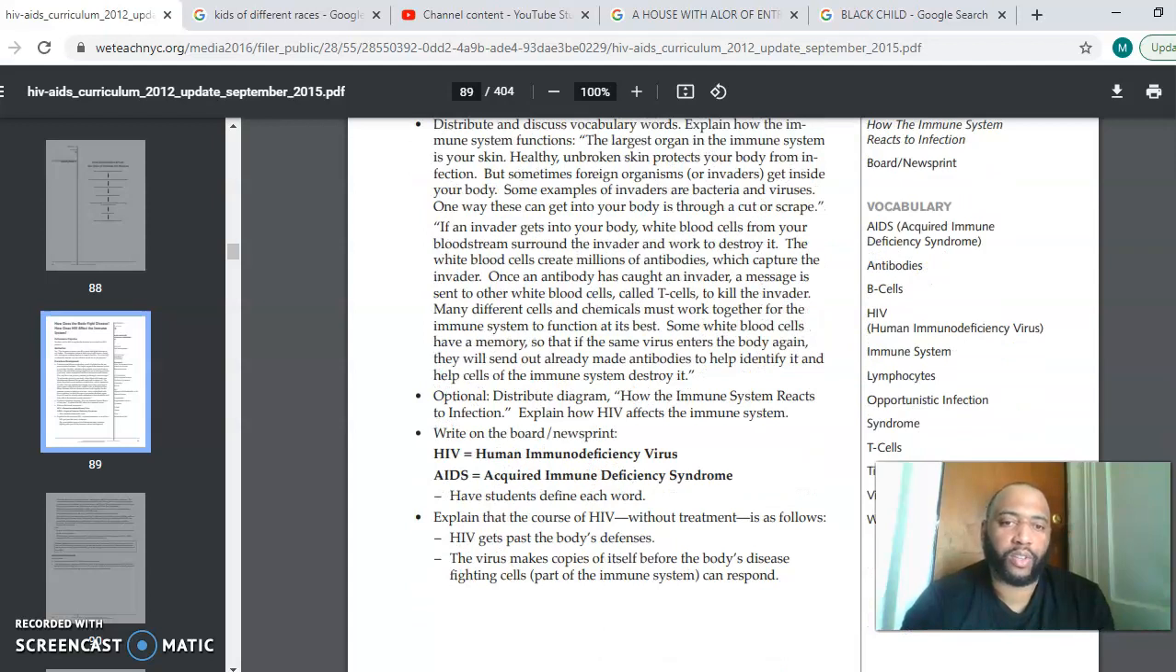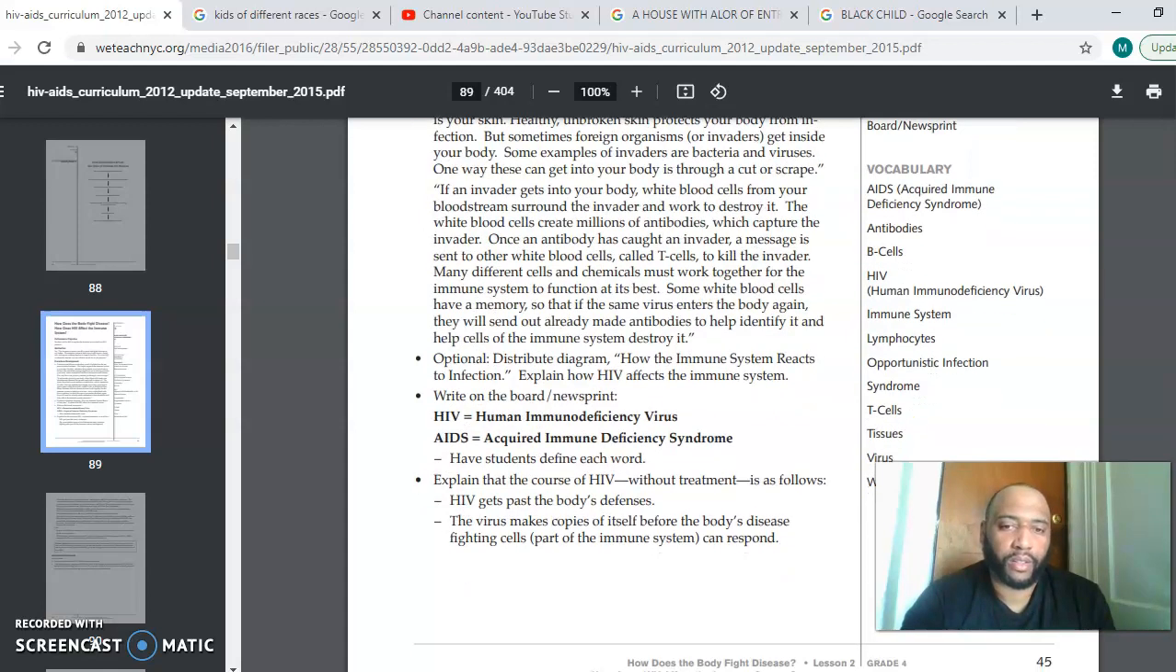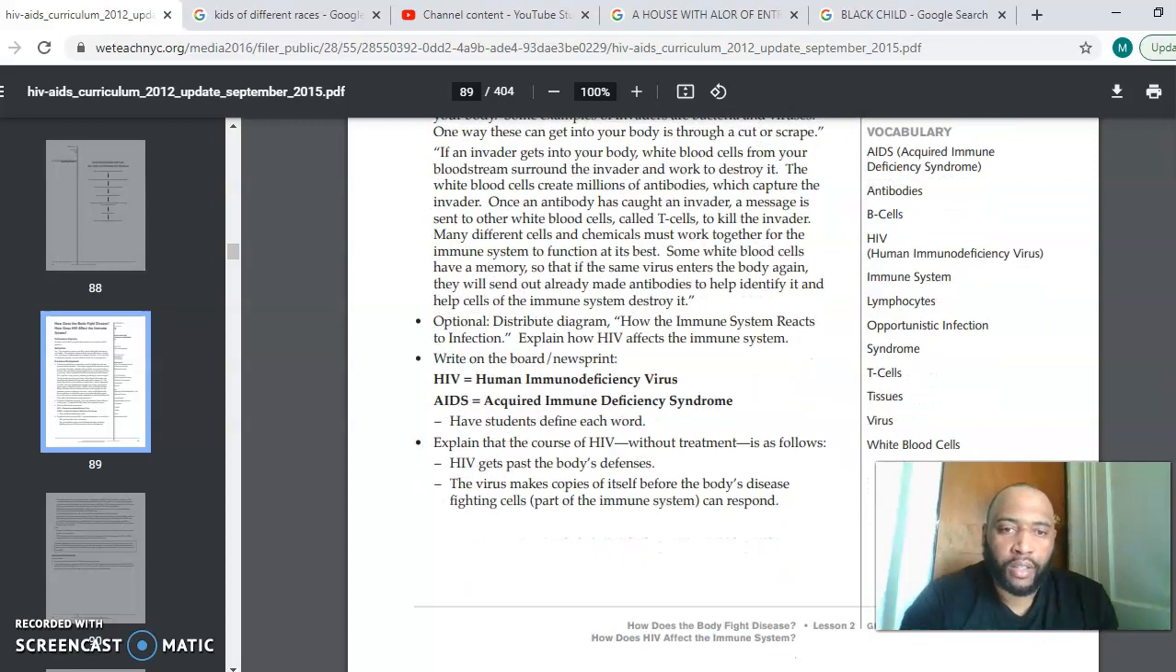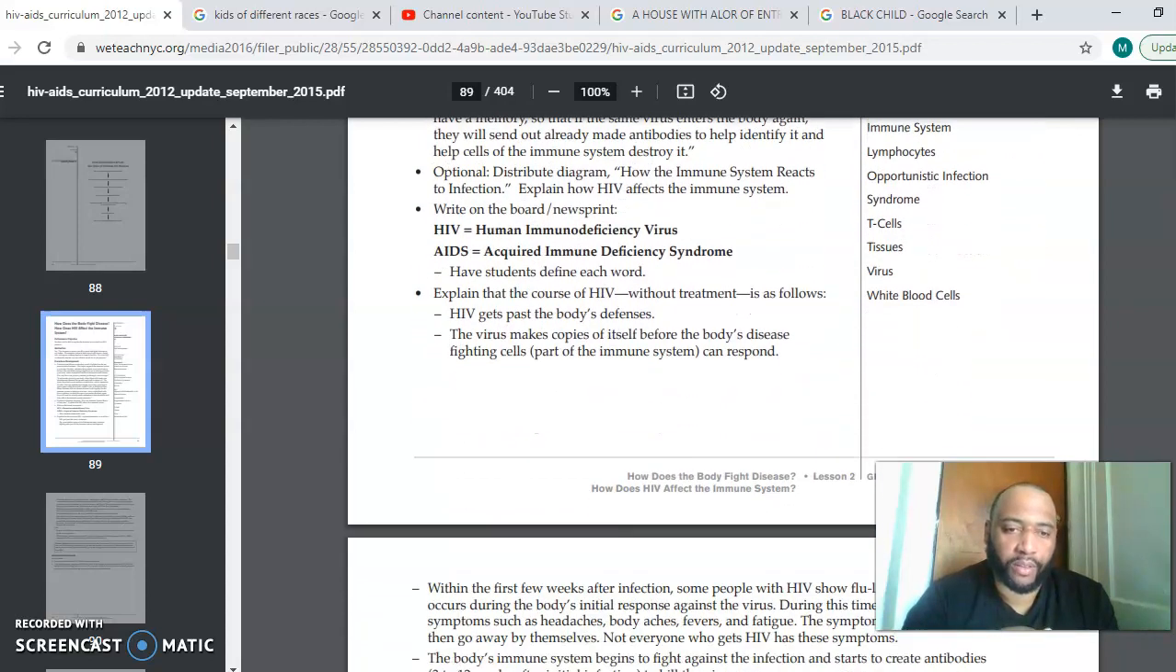HIV. HIV stands for Human Immunodeficiency Virus. AIDS stands for Acquired Immune Deficiency Virus. HIV gets past the body's defense. The virus makes copies of itself before the body's disease-fighting cells, part of the immune system, can respond.